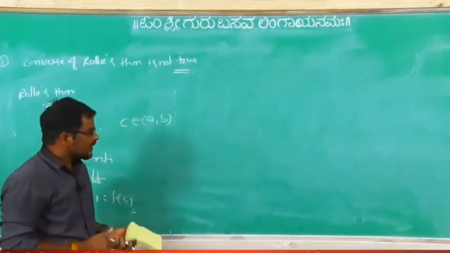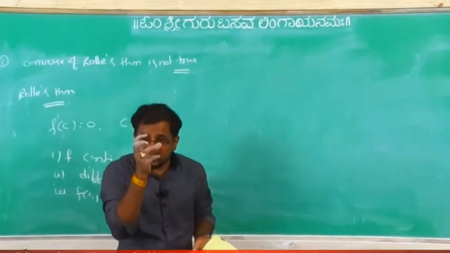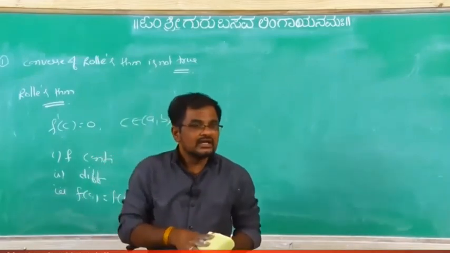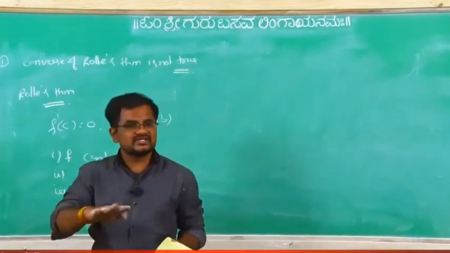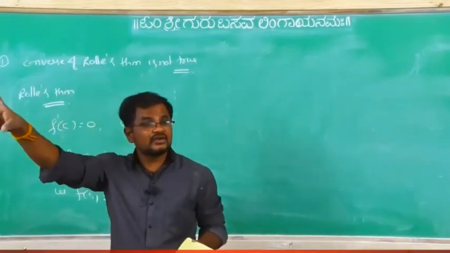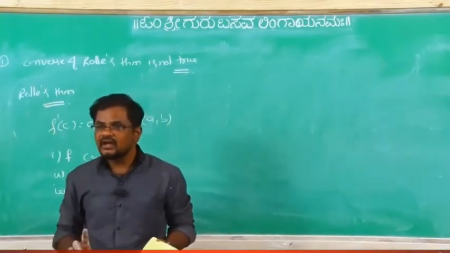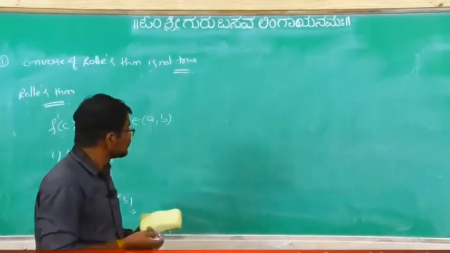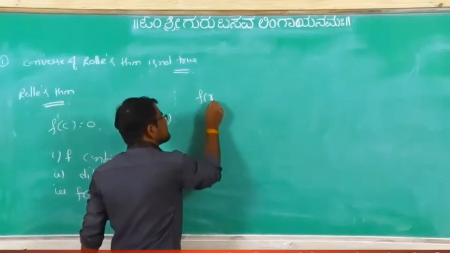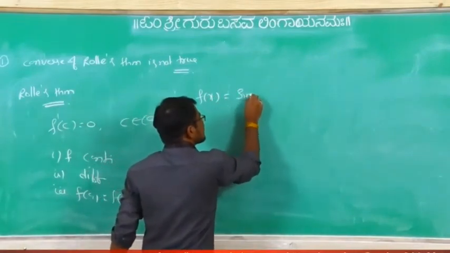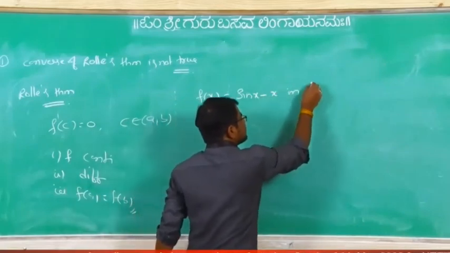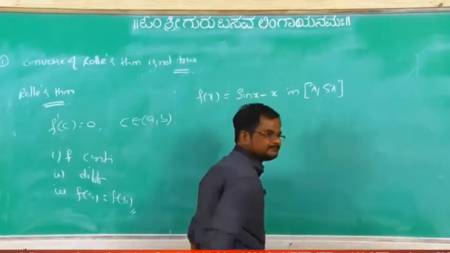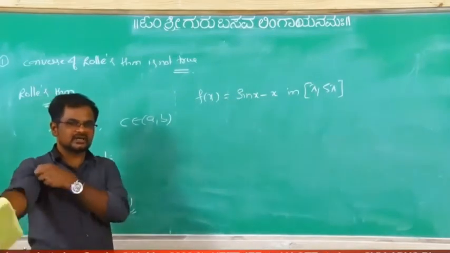But whenever at at least one point f dash x equals 0, it is not compulsory, not necessary, that f is continuous, differentiable and f of a equals f of b. So take one example. Suppose f of x equals sin x minus x in the closed interval [pi, 5 pi]. If you draw the graph like this, you can observe it also.